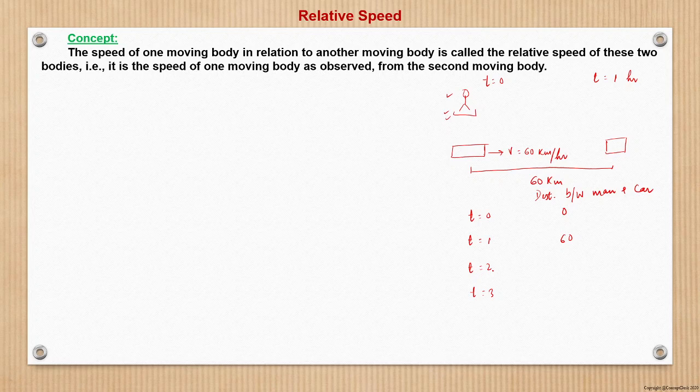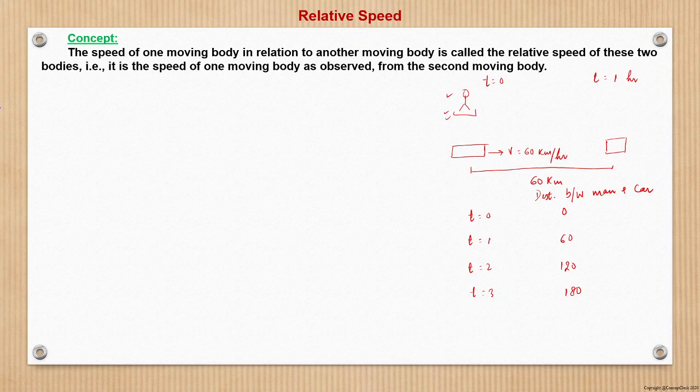At time t is equal to 2, that is in 2 hours, the car will cover a distance of 120 kilometer, whereas the man stays here only. So the difference between the two is 120 minus 0, which is 120. Similarly, at t is equal to 3, it is 180 kilometer, right? So now we'll leave it here.